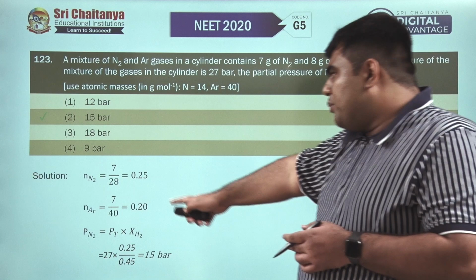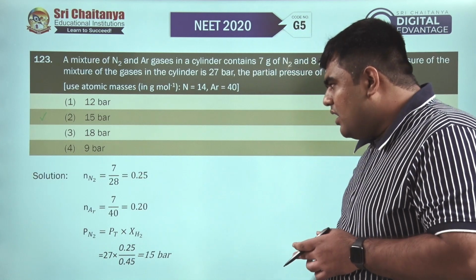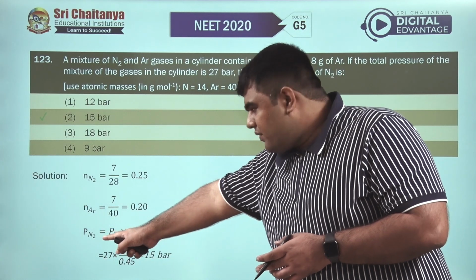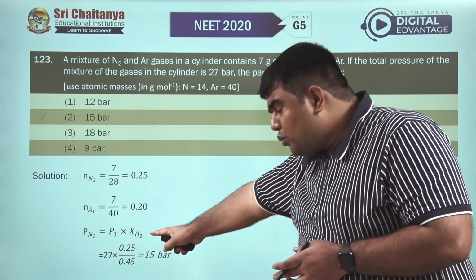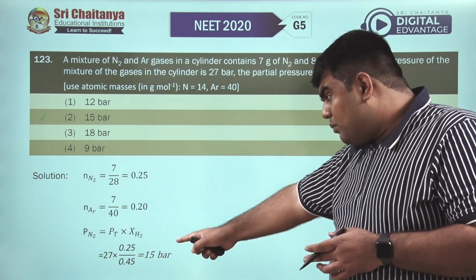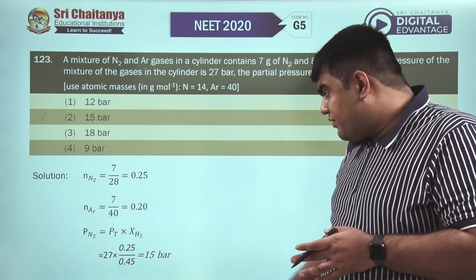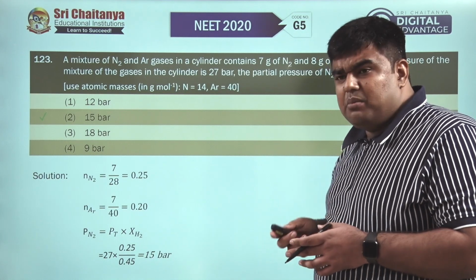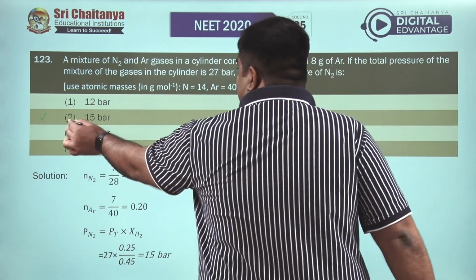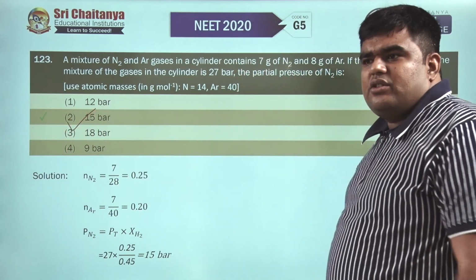So the number of moles of N2 will be 0.25, the number of moles of argon will be 0.20. Partial pressure of N2 is total pressure into mole fraction of N2. So total pressure is 27, mole fraction is 0.25 upon 0.45, which will give us 15 bar. So for question number 123, 15 bar is the correct solution.